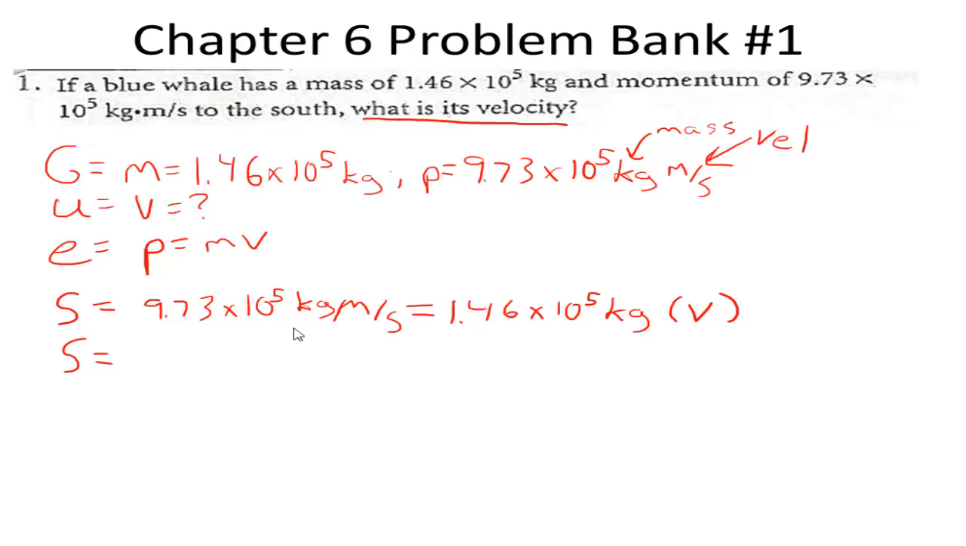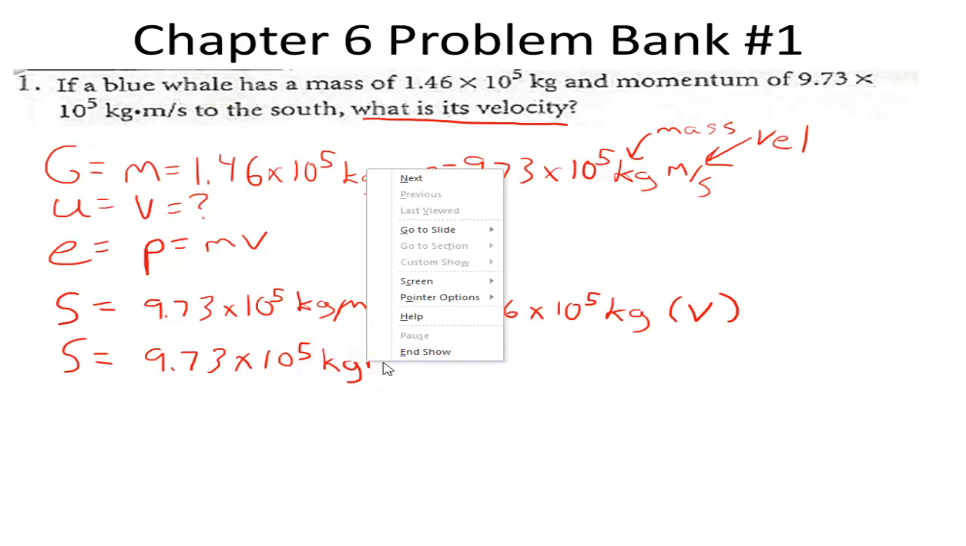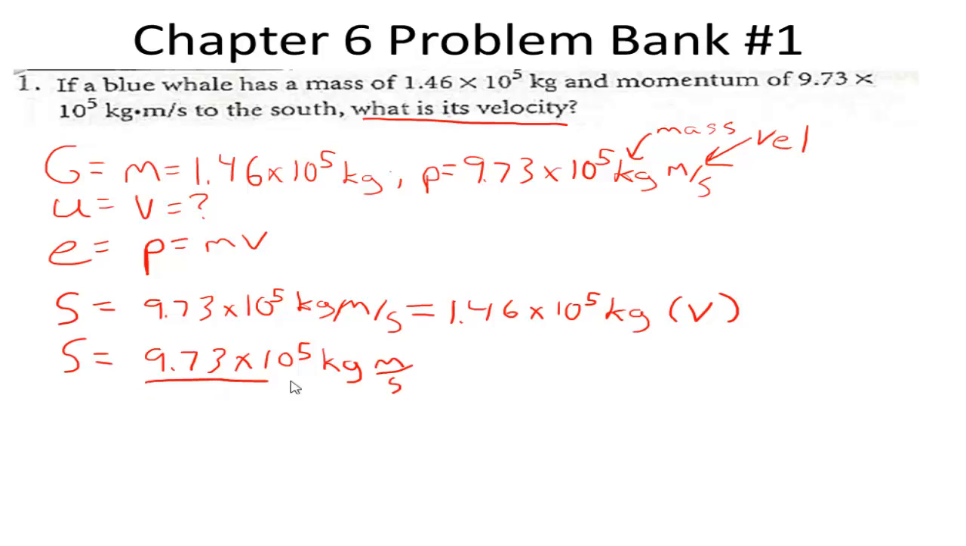In solving this, we're going to divide both sides by 1.46 times 10 to the 5th. We're going to end up with 9.73 times 10 to the 5th kilograms meters, and that's going to be divided by our 1.46 times 10 to the 5th kilograms. This is going to equal our velocity. As we see here, our kilograms will cancel out. We'll only be left with meters per second.